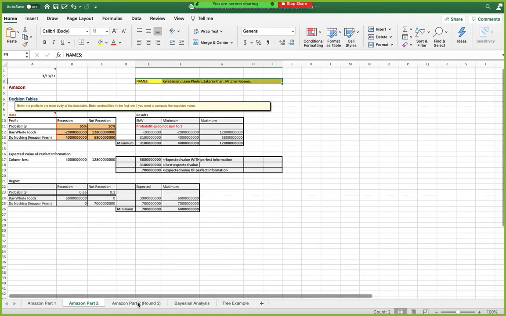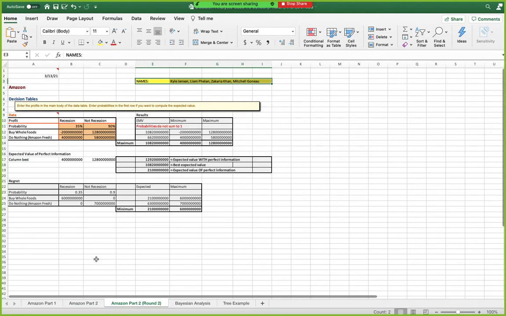Moving on to Amazon 2, Round 2, very much the same thing except with leads, which are provided for us with Bayesian analysis. 35% and 90%, a little bit different, but the same type of concept over on the right with the expected monetary value. Again, you can look at optimistic versus pessimistic, depending on if you want to take the minimum or the maximum.